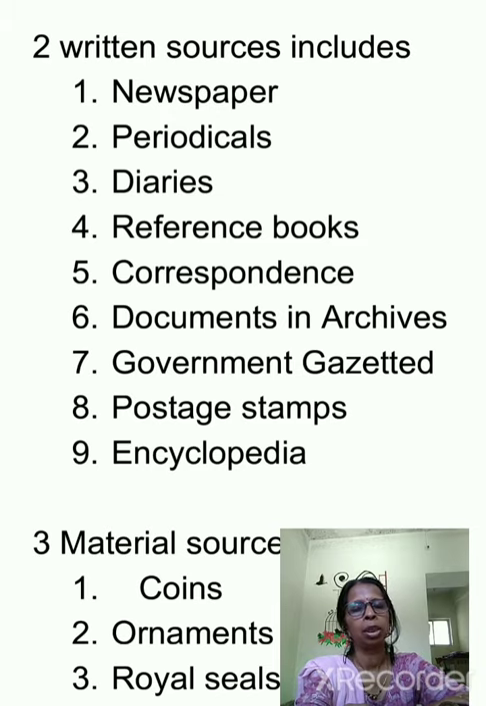Then you have periodicals, and diaries written by famous personalities. Of course, if you go through different reference books, you will find details about the past. Then there are documents in the archives. So what are archives? Archives are authentic documents preserved in government libraries and the like. They are not easily available to people. So if you want detailed information about Shivaji Maharaj or other famous personalities of the past, you will get it, but you have to take permission for that.